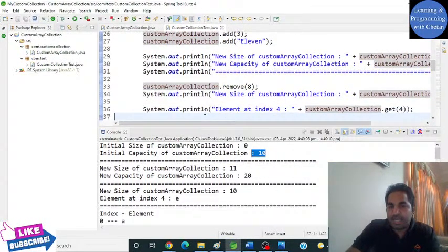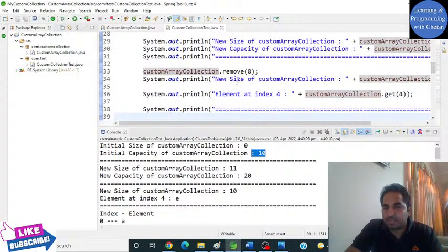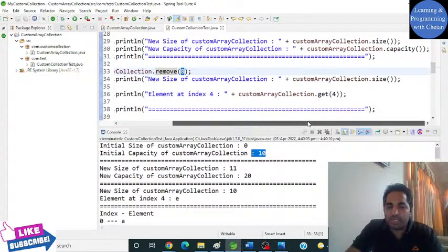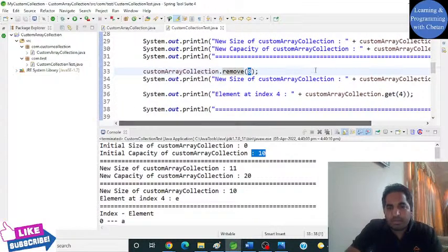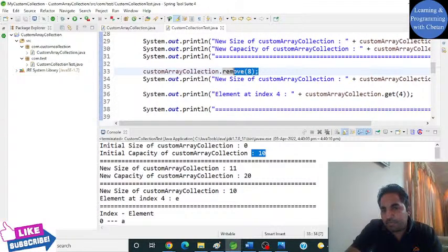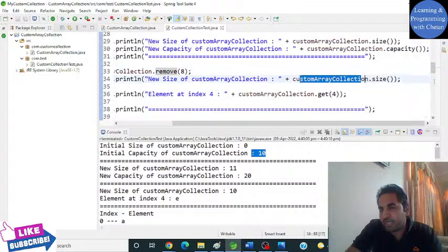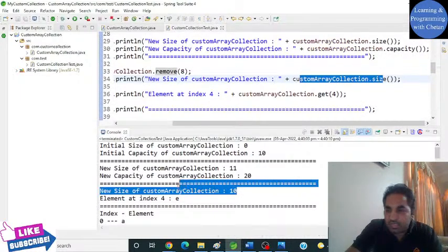Now let us perform the remove operation. I want to remove an element at index value 8. Okay, we can do that. After removing it, we are printing it. Now the length is 10.